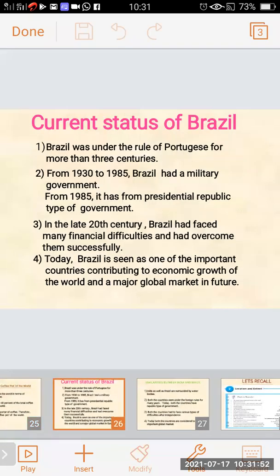The current status of Brazil. Brazil was under the rule of Portuguese for more than 3 centuries. From 1930 to 1985, Brazil had a military government. From 1985, it has formed a presidential republic type of government. In the late 20th century, Brazil faced many financial difficulties and overcame them successfully. Today, Brazil is seen as one of the important countries contributing to economic growth of the world and a major global market in future.